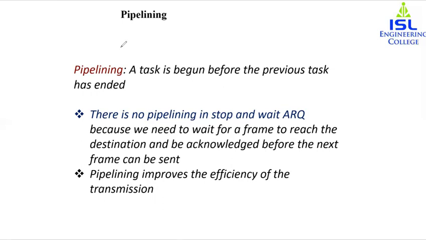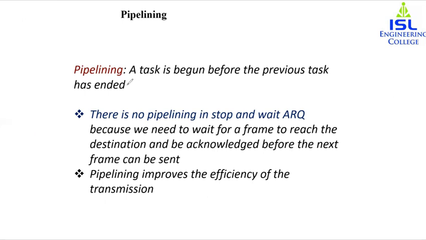And pipelining, why does it improve the efficiency? If the number of bits in transit, or the number of bits which are traveling, is large with respect to the bandwidth delay product. Suppose the bandwidth delay product is 20,000 bits and we are sending up to 18 to 19,000 bits, then obviously the number of bits traveling is large in comparison to the bandwidth delay product. So this will obviously improve the efficiency.